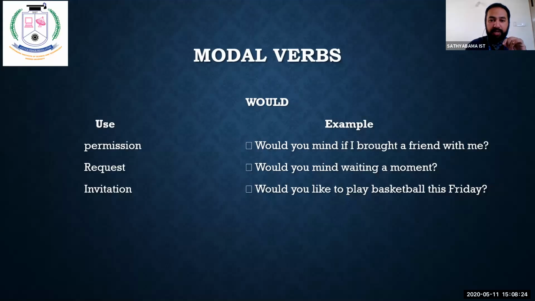Would. Permission. Would you mind if I brought a friend with me? Request. Would you mind waiting a moment? Invitation. Would you like to play basketball this Friday? Okay. So all these are words that are used to express permission, express request, and express invitation through the word would. Would expresses permission, would expresses request, and would expresses invitation, my dear friends. Okay, clear? Please write the use alone, would hyphen permission, request, invitation.